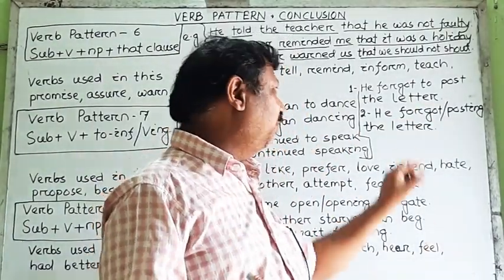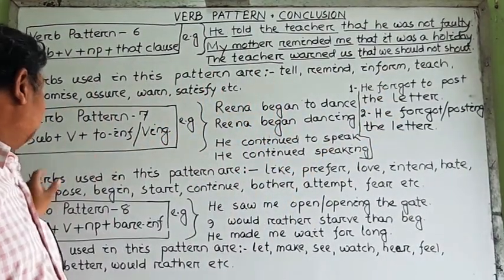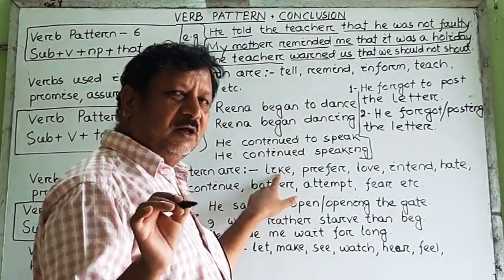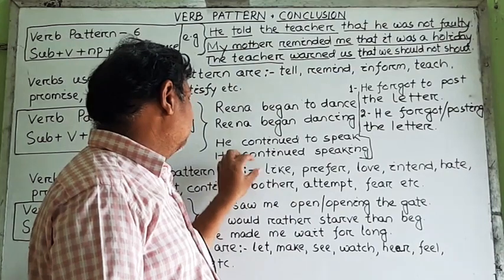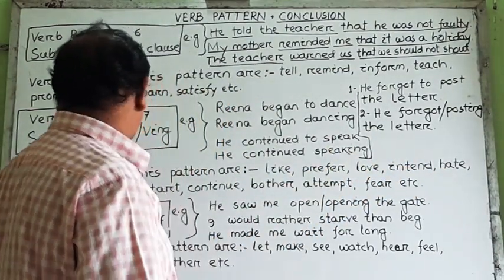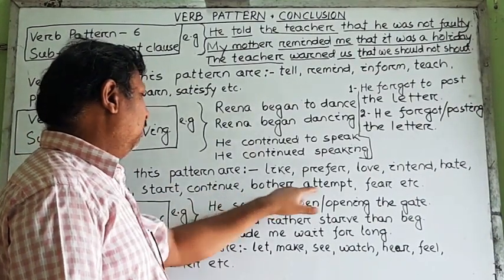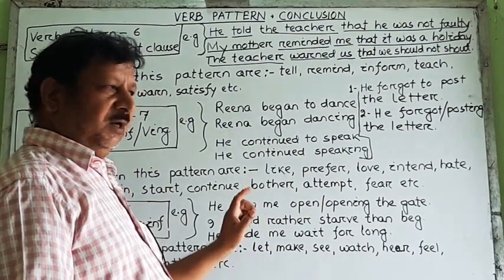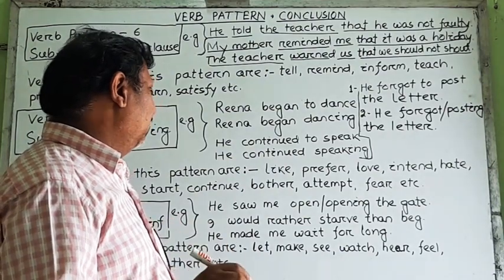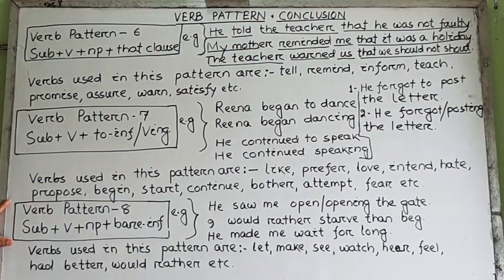Sometimes we should find out the difference. Here are some of the chief verbs used in this pattern. We should learn them because they can take both ing as well as the to infinitive. What are those verbs? Like, prefer, love, intend, hate, purpose, propose, begin, start, continue, bother, attempt, fear. We should learn them so that at the time of writing, we shall not make mistakes. So let us now come to verb pattern 8.